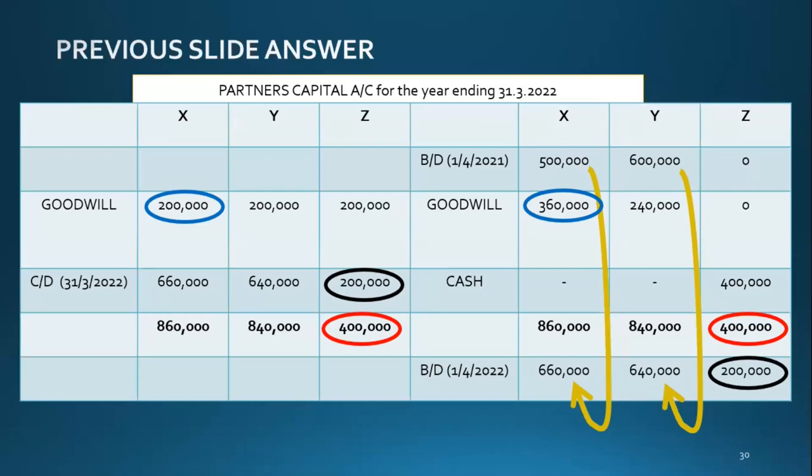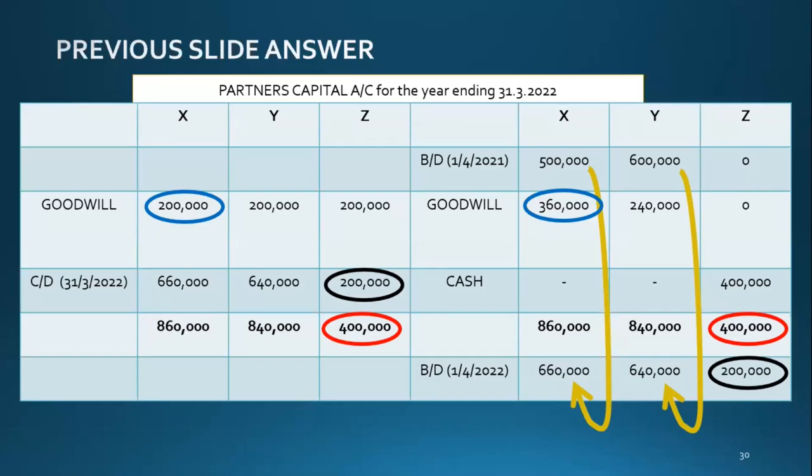So the net effect is on the credit side plus 160. So that is the increase in his value from 500 to 660. That is the 160 increase.